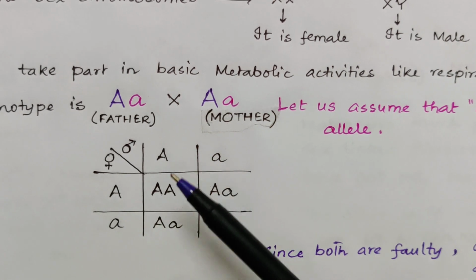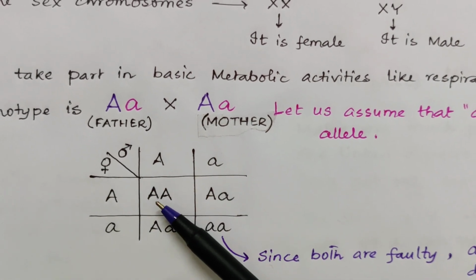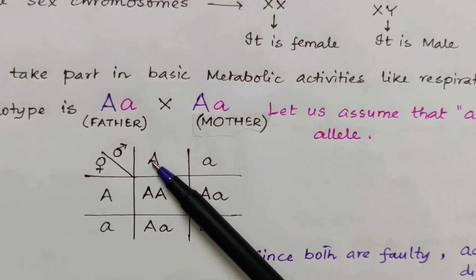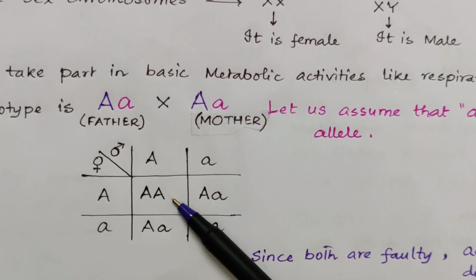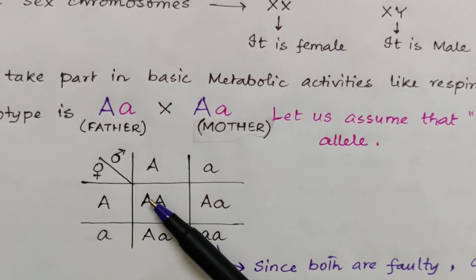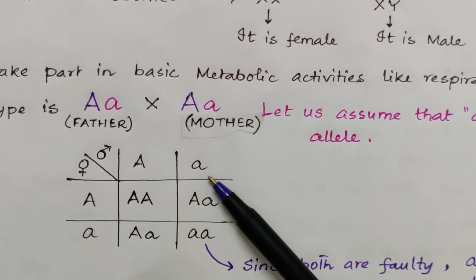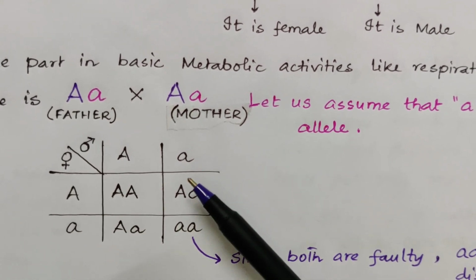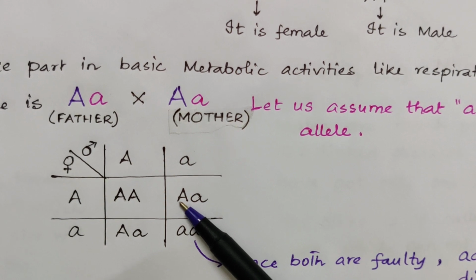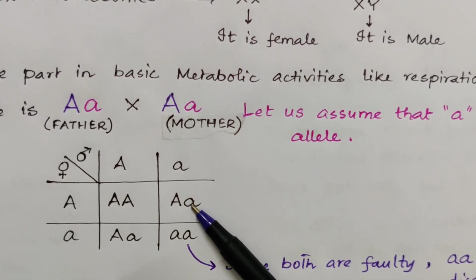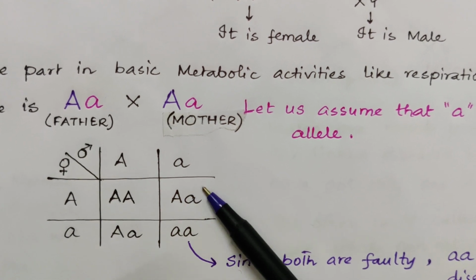In this Punnett square we see that there are 4 kinds of offsprings. One is having 2 capital A's. Capital A's are normal. So this offspring is not going to be affected. This will be a normal offspring. In this case, there is capital A and small a. Since capital A is dominant, it suppresses the recessive faulty allele. So the person again is a normal person.